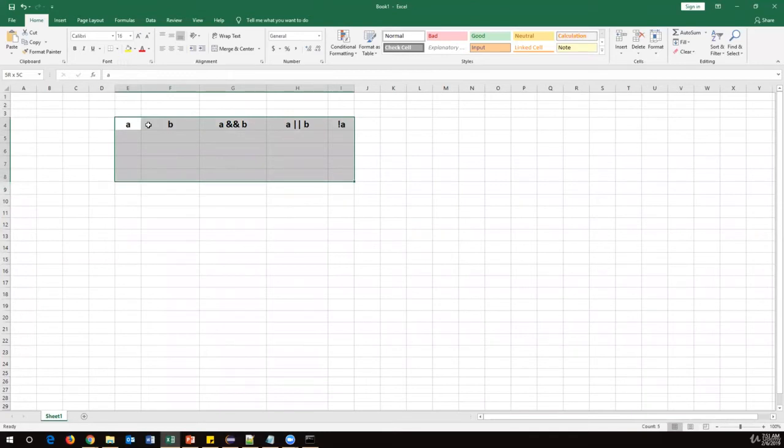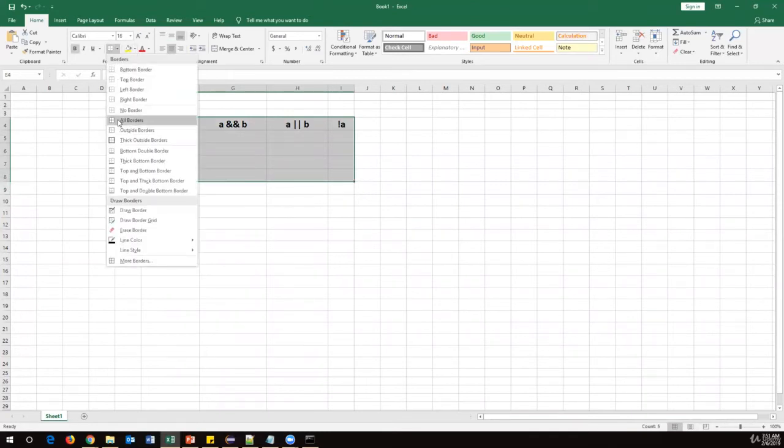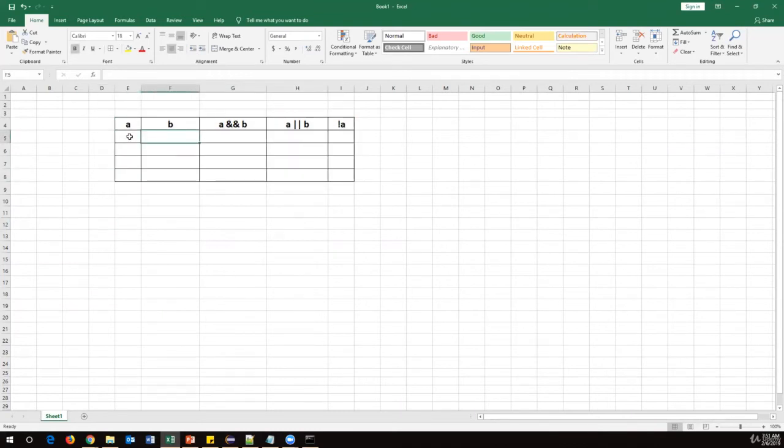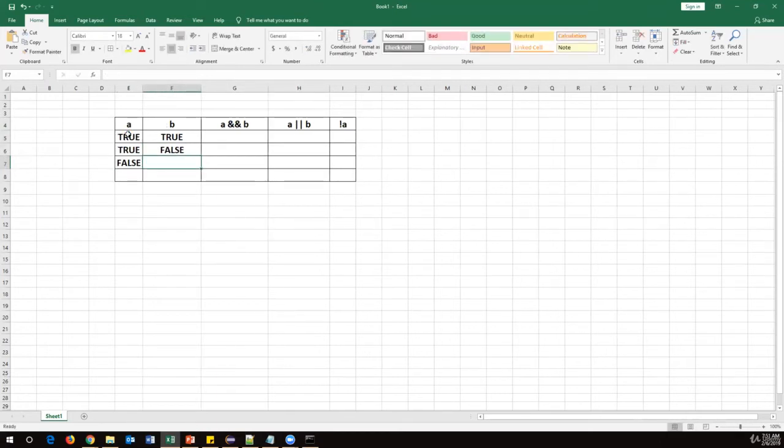Okay. So here, for example, A and B, two Boolean variables are required to check these operators. Let us say A is true, B is also true. This is one combination. Suppose A is true but B is false, and A is false and B is true, and A is false and B is also false. So at least we need two different variables. They are Boolean variables. Now we'll see how these operators will behave.